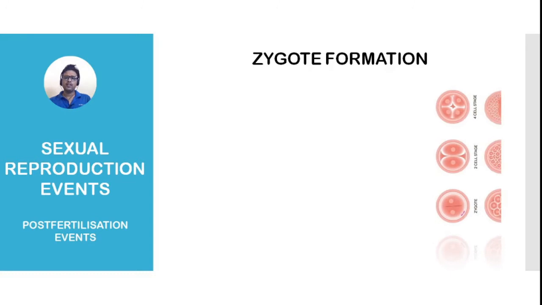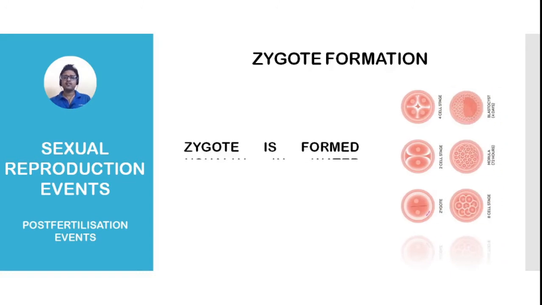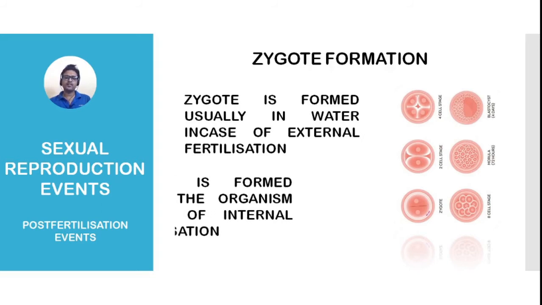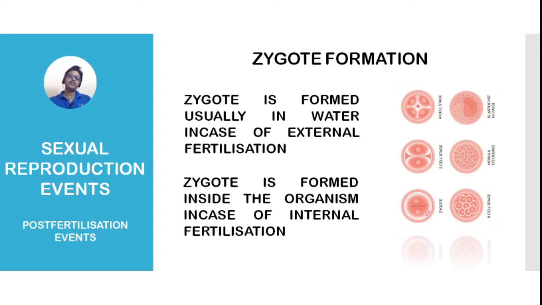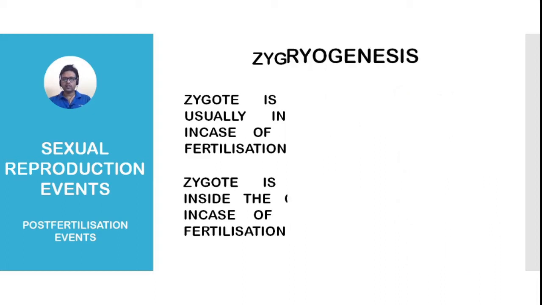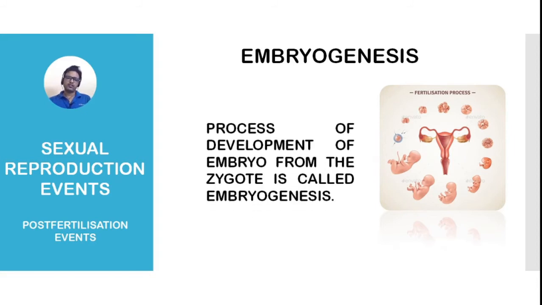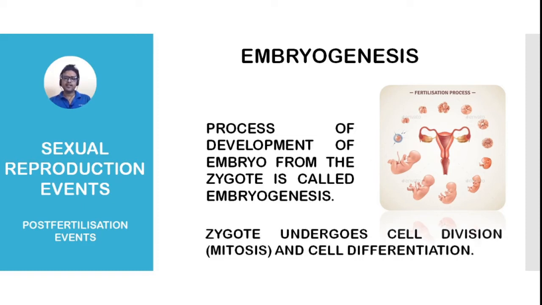And as we know, in case of external fertilization, the zygote is usually formed in water, and in case of internal fertilization, the zygote is formed inside the body. Okay, now let's start the last topic in this chapter. This is embryogenesis. Embryogenesis means the formation of the embryo from the zygote. And actually what happens, the zygote will undergo cell division and cell differentiation and give rise to the embryo.